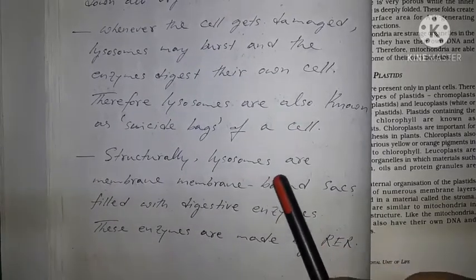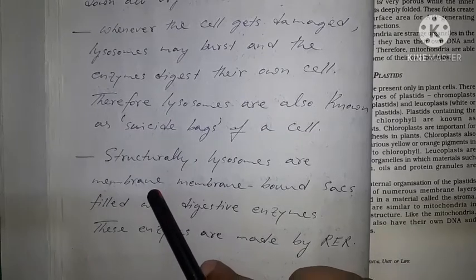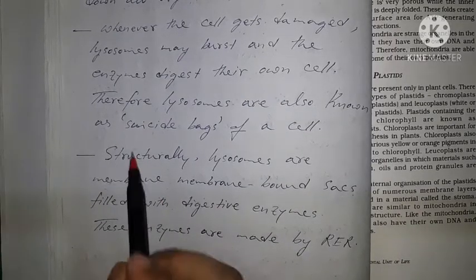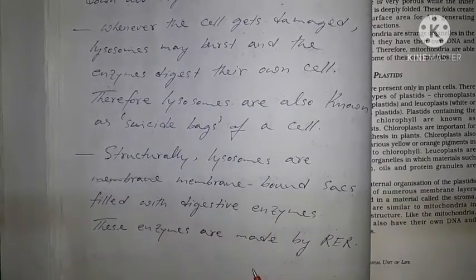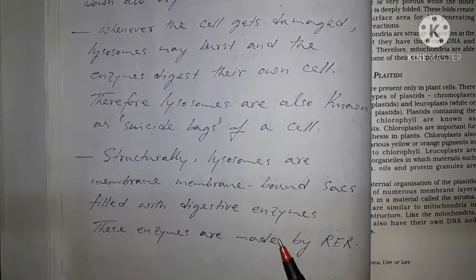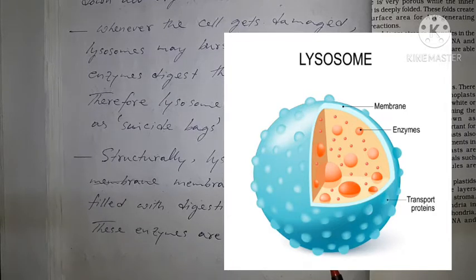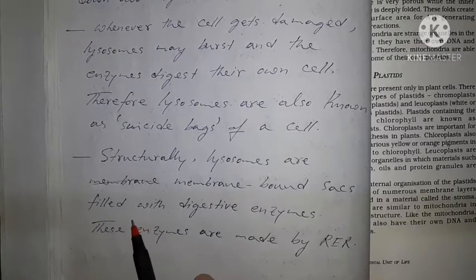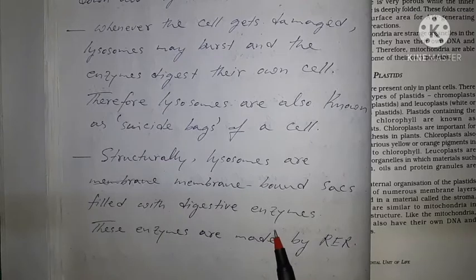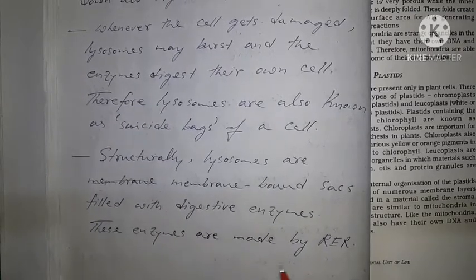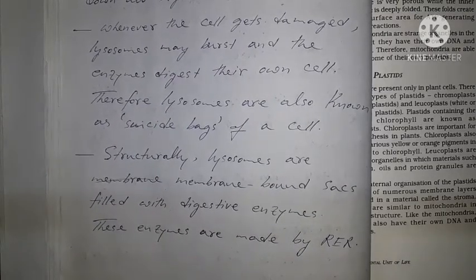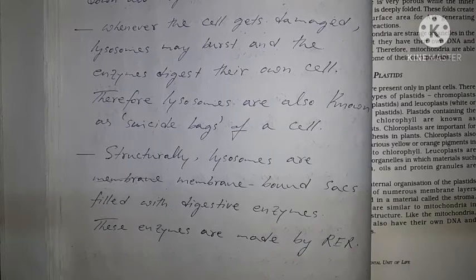Now structurally, lysosomes are membrane bound sacs, as we can see in the picture, filled with digestive enzymes. These enzymes are made by the RER, that is the rough endoplasmic reticulum. So structurally lysosomes are membrane bound sacs filled with digestive enzymes, and these enzymes are made by the rough endoplasmic reticulum.